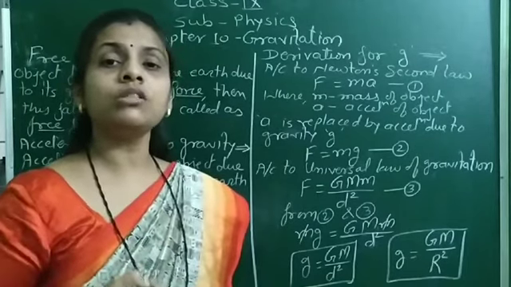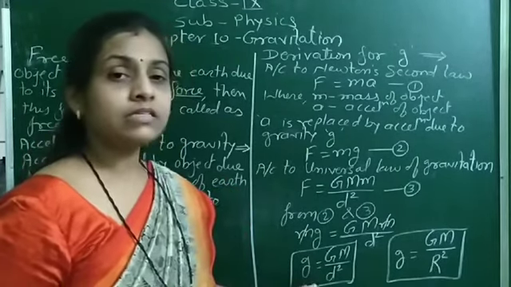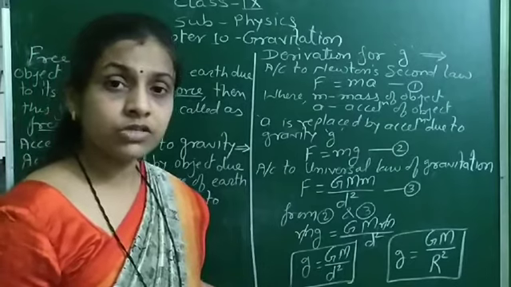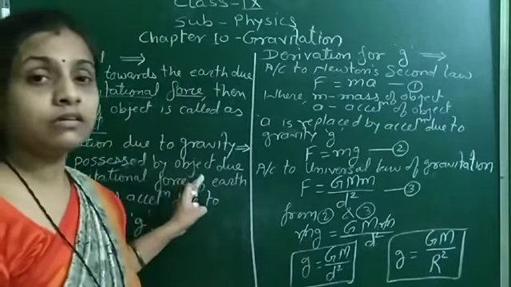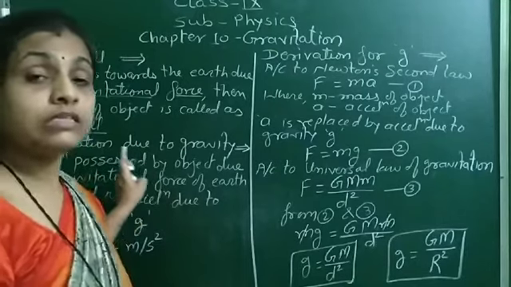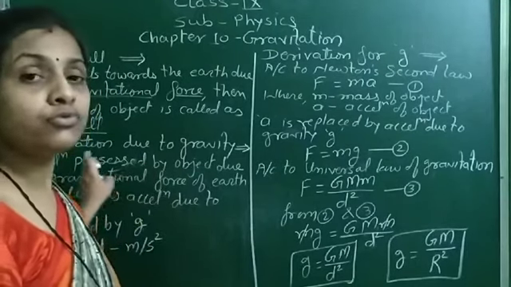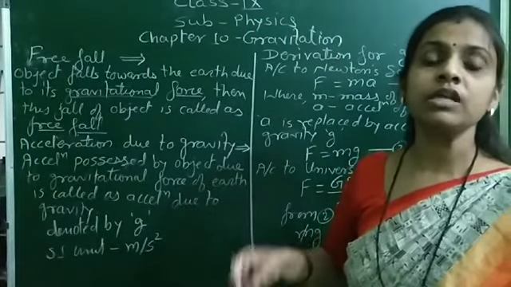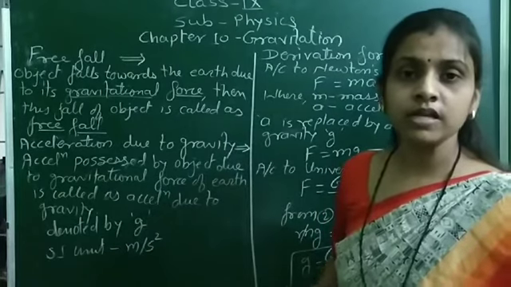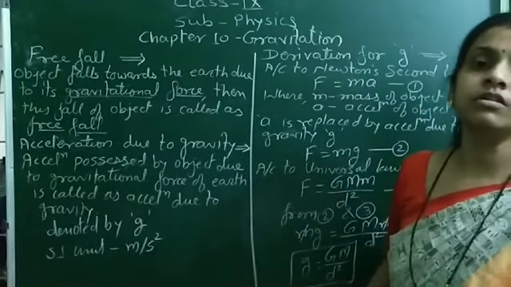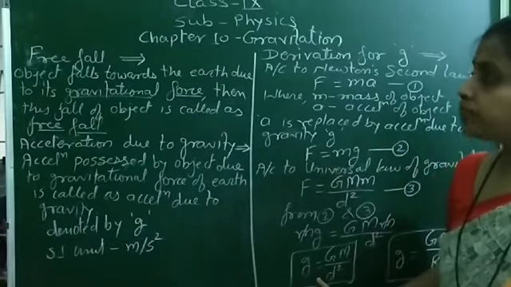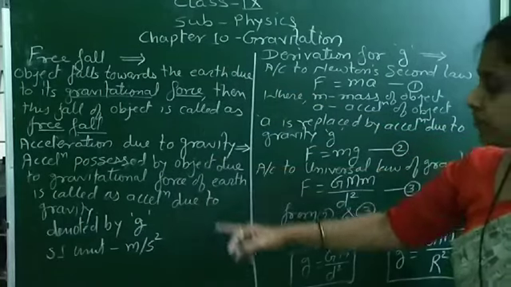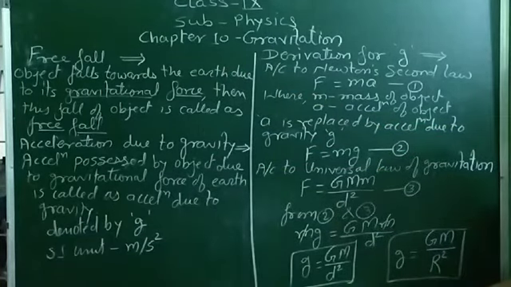So everything on the Earth is under the influence of acceleration due to gravity, or we can say that acceleration due to gravity is nothing but the acceleration possessed by an object due to the gravitational force of the Earth. So the gravitational force of the Earth is exerted on each and every object on the Earth, and therefore each and every object is under the influence of acceleration due to gravity. So hope you understand what we mean by free fall, what we mean by acceleration due to gravity, and how we derive the value of g.